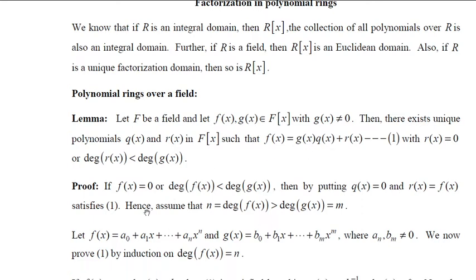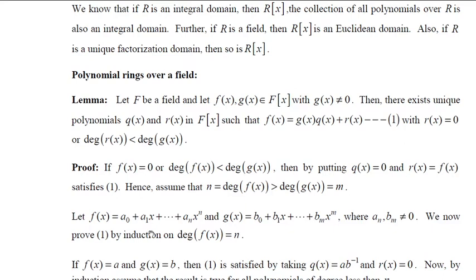That's why let us assume that the degree of f(x) is n, which is greater than the degree of g(x), which is equal to m. So here n is greater than m. Let us assume f(x) is a polynomial of the form a0 plus a1x and so on up to an x to the power n, and g(x) equals b0 plus b1x and so on up to bm x to the power m, where the leading coefficients an and bm are non-zero, because if they are 0, the degree reduces.